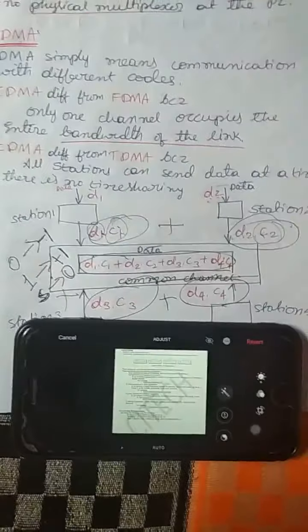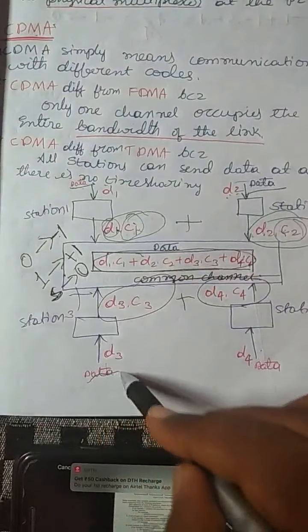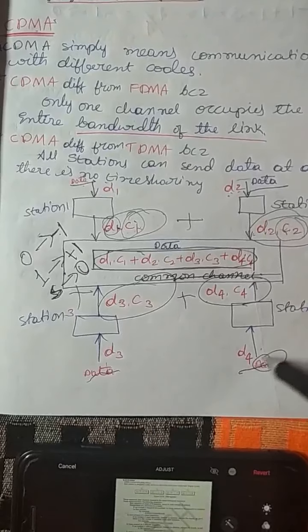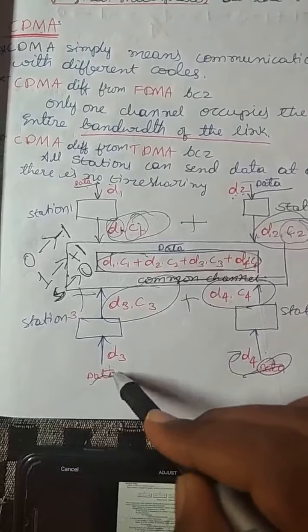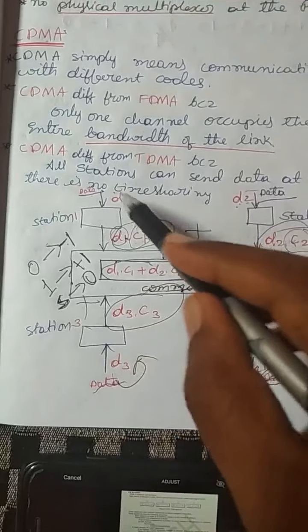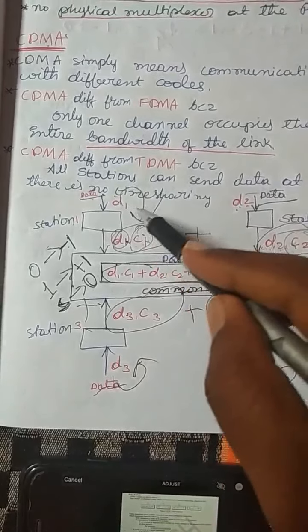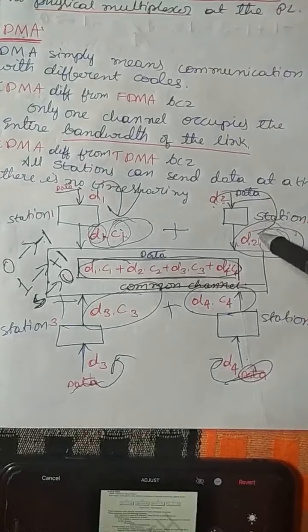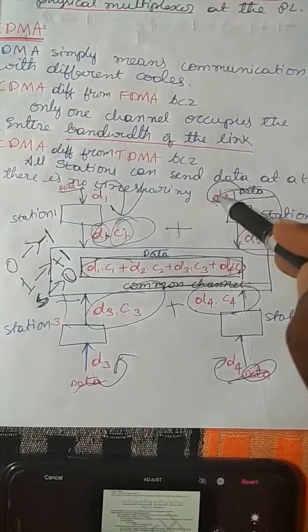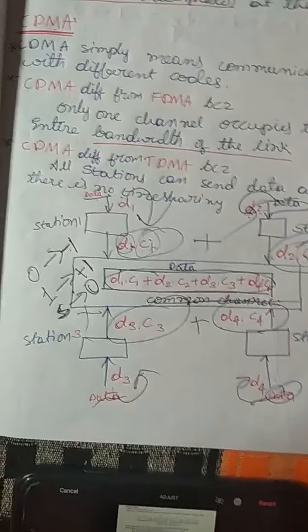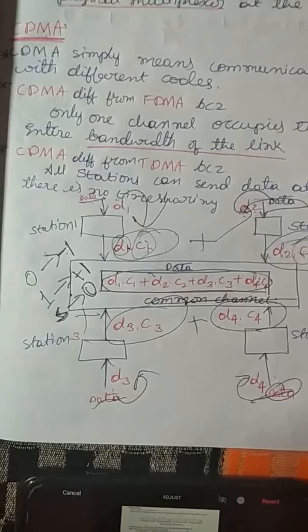Okay, using this we are going to give the data. This data will be converted to D1, D2, like this. How it will be converted, we are going to see now.